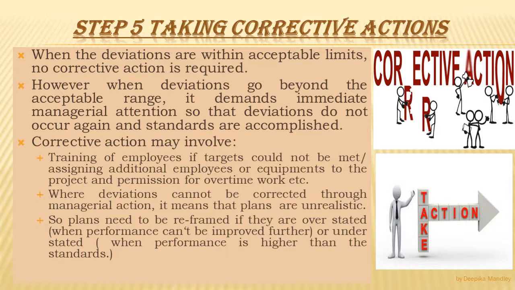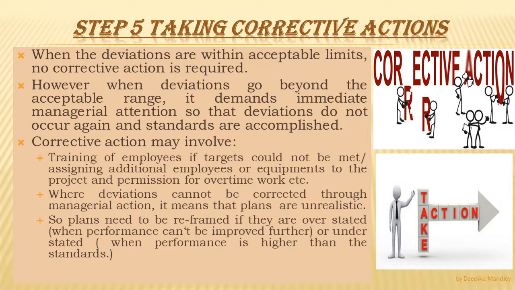Where deviations cannot be corrected through managerial action, it means that plans are unrealistic, so plans need to be reframed if they are overstated when performance can't be improved further, or understated when performance is higher than the standards. So if the deviation cannot be corrected through managerial action, the standards may have to be revised.